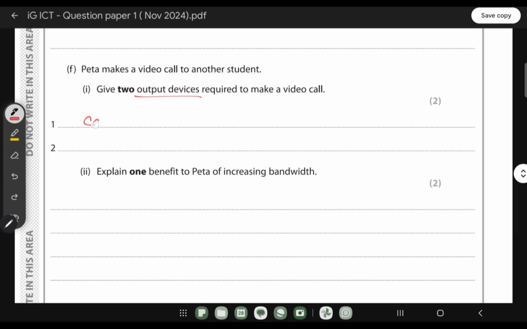One can be the camera. No, sorry, it won't be the camera. One can be the speaker. The easier one will be the speaker. And the other one will be the screen, right? Because by using the speaker we can hear what the other person behind the phone is trying to say, and the other one is a screen where we can see.